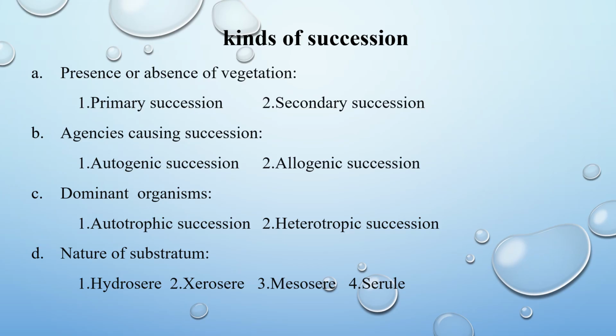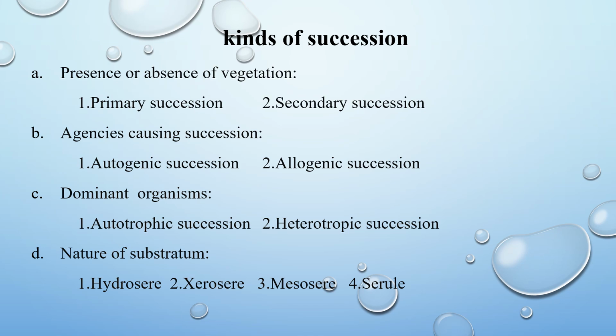Agencies causing succession. On the basis of agencies causing succession, it is divided into two groups, autogenic succession and allogenic succession. Autogenic succession is a succession taking place due to the influence of existing plant community. Allogenic succession: succession caused by factors other than plant community.